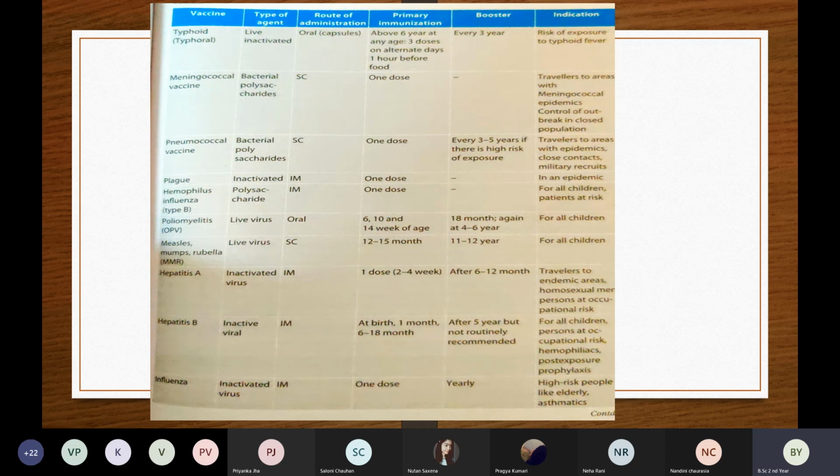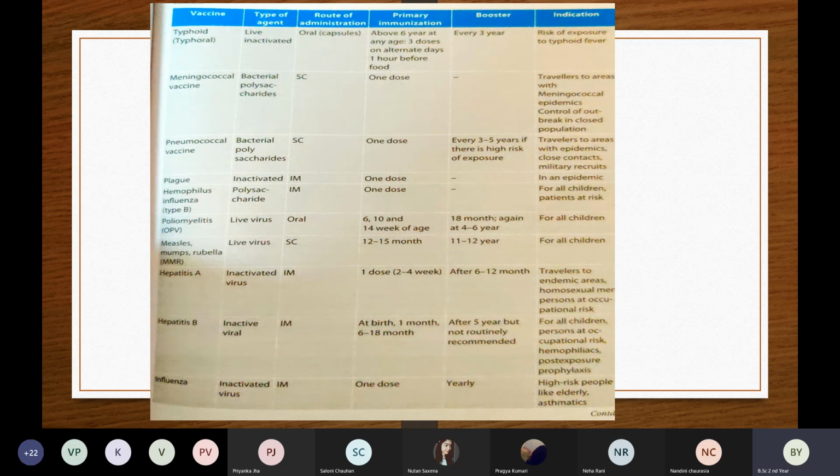So you have to remember which vaccines, when to give, at which age, and how to give, is it by IM or subcutaneous or oral or intradermal, and which type of vaccine it is. Is it a live vaccine, or an inactivated or killed vaccine, or a toxoid vaccine, or a cellular fraction vaccine? These are the types of vaccine.